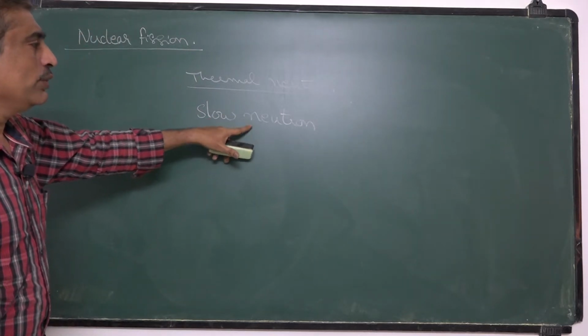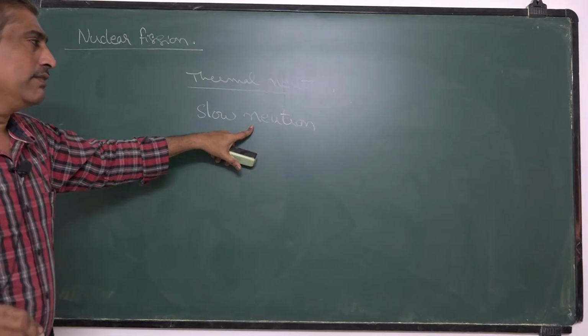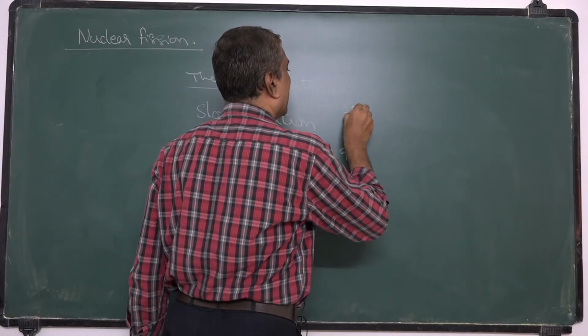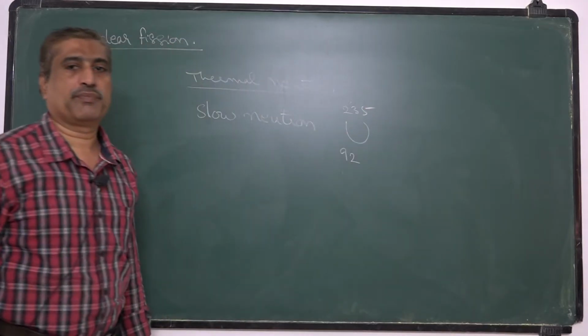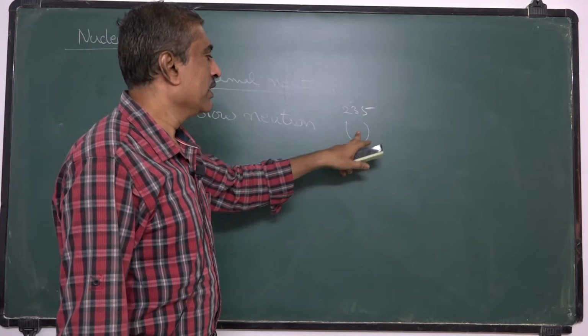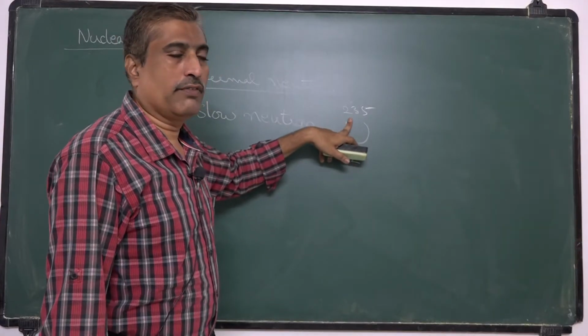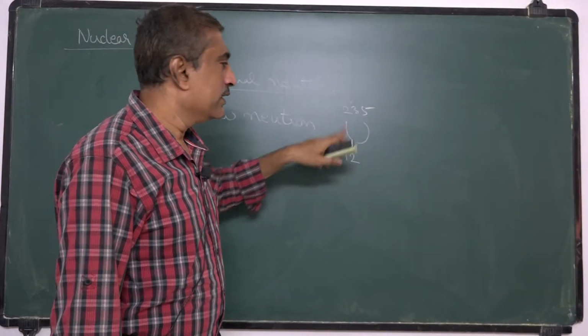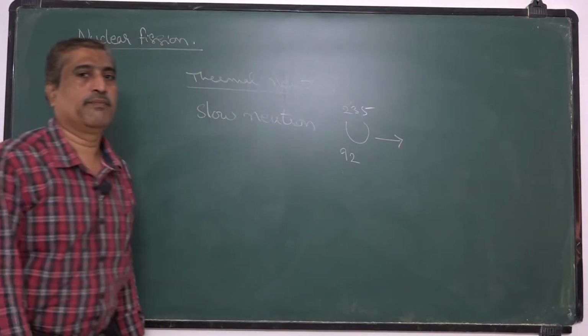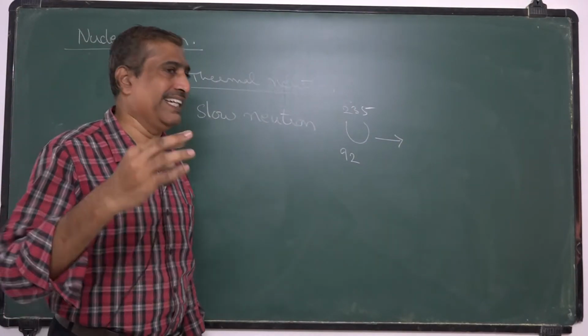When this slow neutron is bombarded with uranium 92-235 nuclei, it splits into two stable nuclei with the release of 3 neutrons and energy.